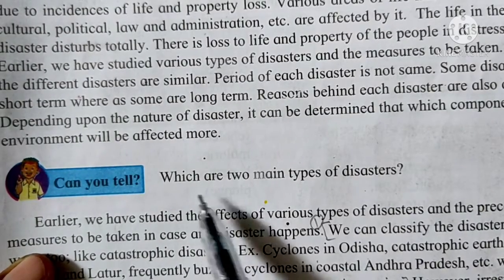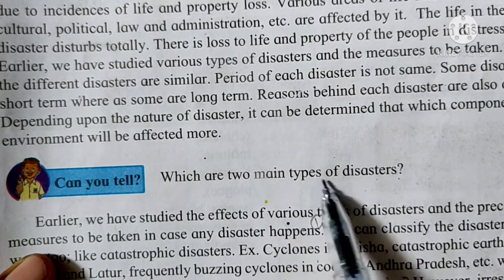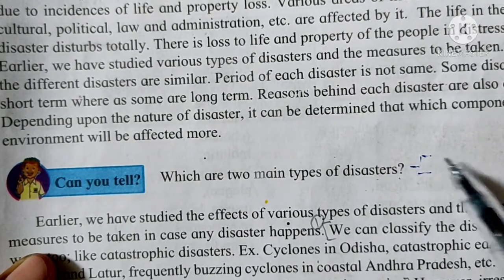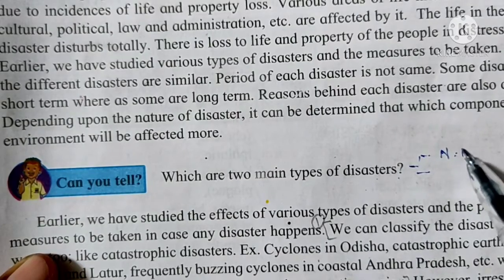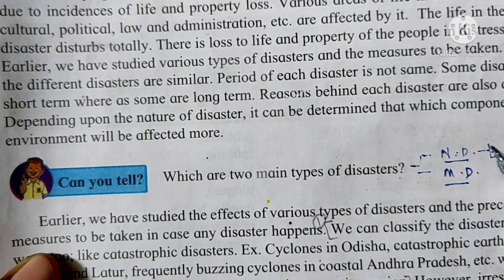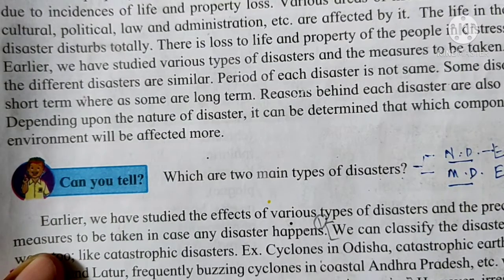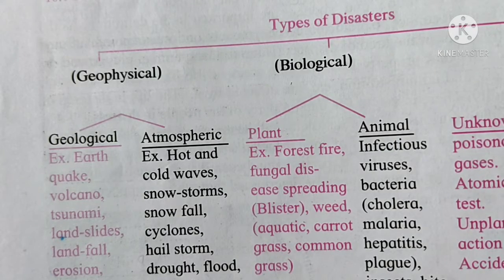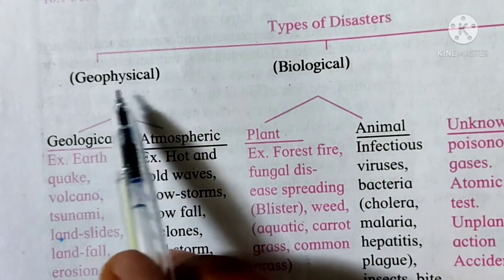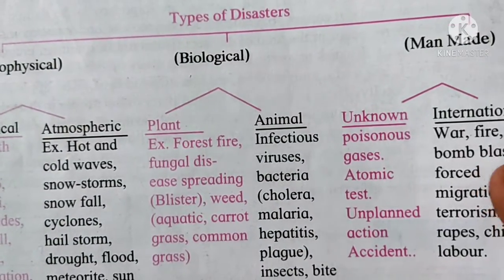The question arises, which are the two main types of disasters? The answer is, there are two main types of disaster. Number one is natural disaster, and second is man-made disaster, which can be further divided into a number of types depending upon various characteristics. Here we can see the types of disasters: geophysical disaster, biological disaster, and man-made disaster.